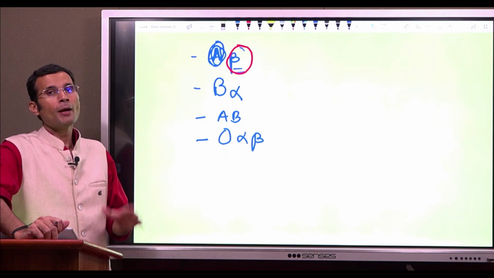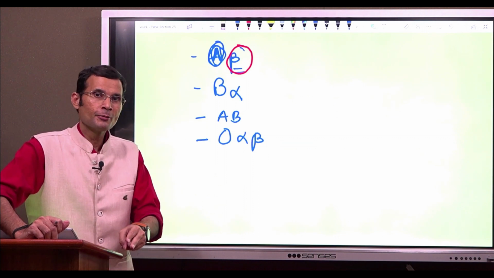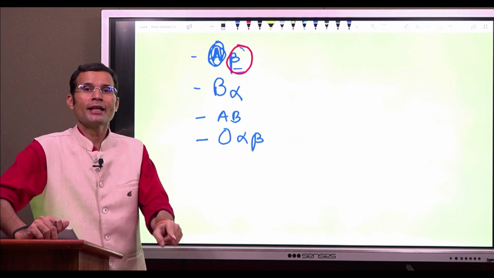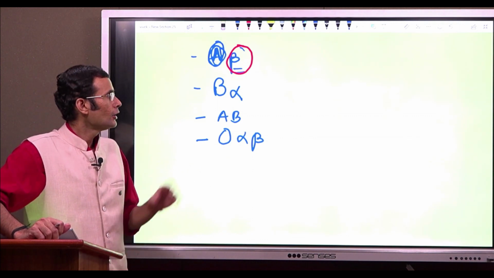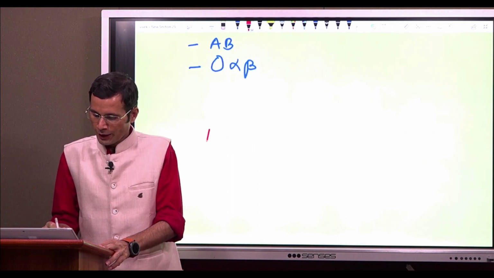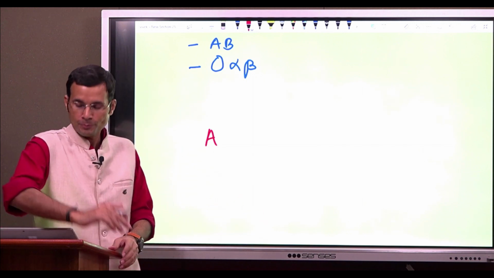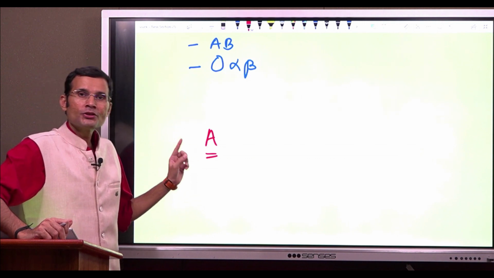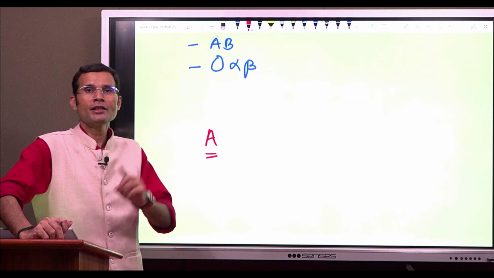These antigens are present elsewhere in the body, in other organs, and not only that, these antigens are also present in nature, outside the body. Yes. So, consider this. A child with blood group A has been born. Now, the child will get exposed to both A and B antigens from nature.